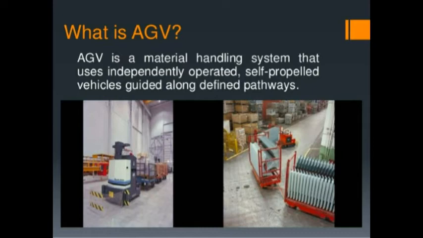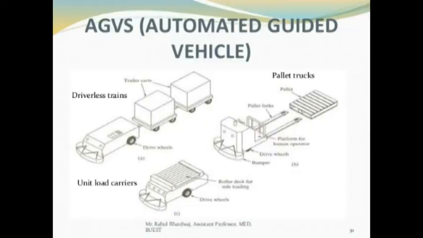The automated guided vehicle systems belong to a class of highly flexible, intelligent and versatile material handling systems used to transport materials from various loading locations to various unloading locations throughout the manufacturing facility. So what are the components?